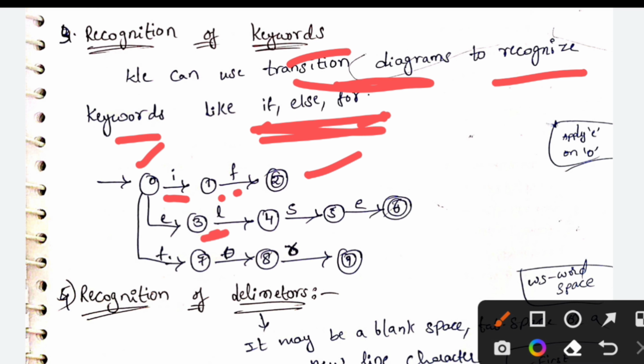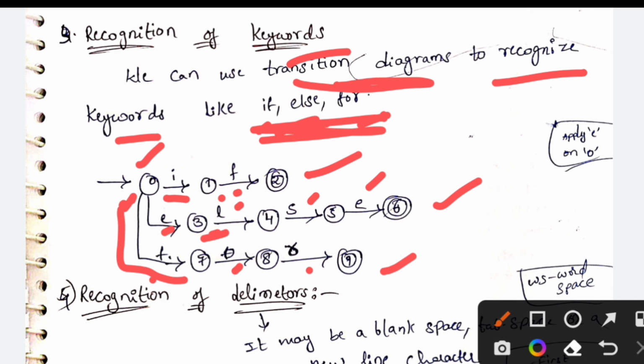Apply 3 on 0 again, and the next keyword is else, and 6 is our final state here. Apply 7 on 0 for keyword for, and 9 is the final state. This is the recognition of keywords.